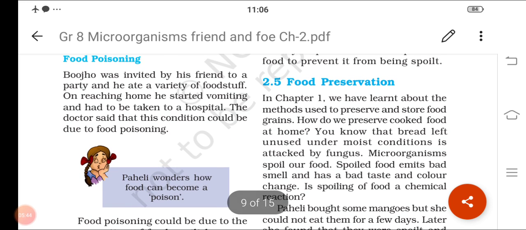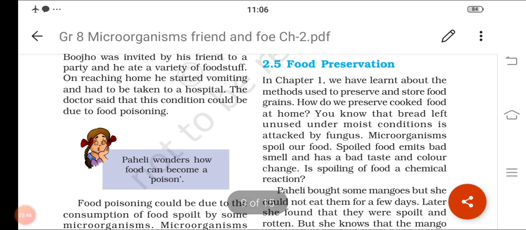Next class onwards we'll see what we mean by food preservation and what different techniques there are to preserve the food items. So thank you.